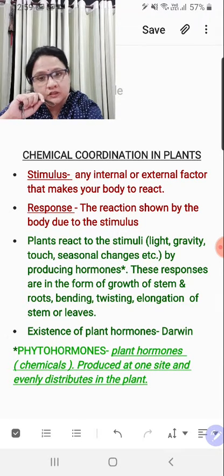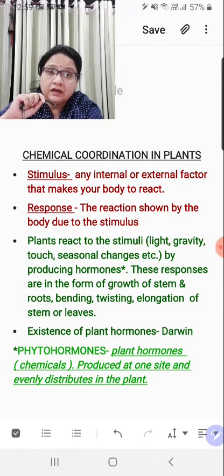Right. So the way of responding by a plant is slightly different from ours, but it does react against the stimulus. These stimuli could be external. When you talk about external, light affects the plant, water affects the plant, gravity affects the plant, then your touch affects the plant, right? Seasonal changes. You might be noticing that there are seasonal plants which flower in a particular season. That means flowering is actually stimulated by a particular season. So seasonal changes are also an external stimulus.